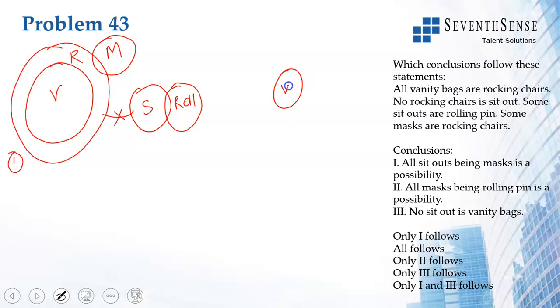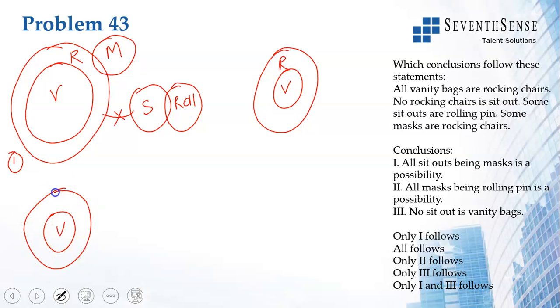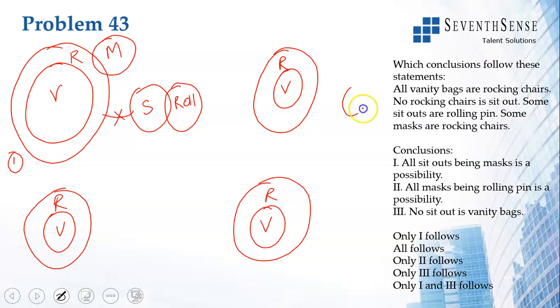All vanity bags are rocking chairs. I can only draw it one way. Okay, let us draw for the other potential drawings also. Now, no rocking chair is a sit out. That too I have to draw in this way only. So these two statements I can only draw in one way. All rocking chairs, no rocking chair is a sit out. So this is not possible. It's the only way to draw it.